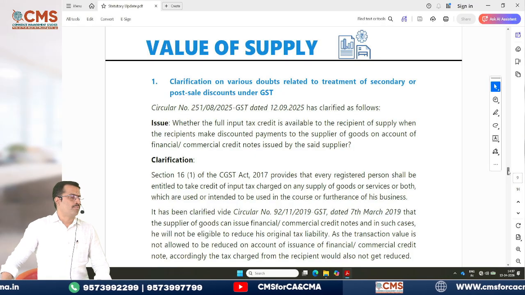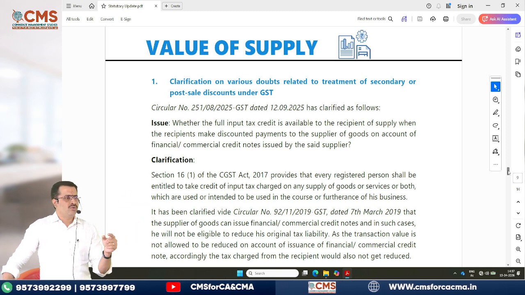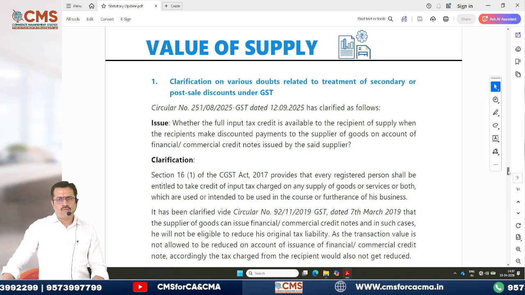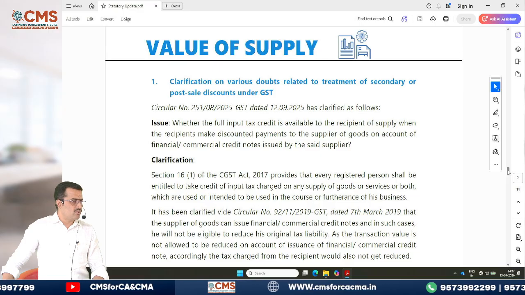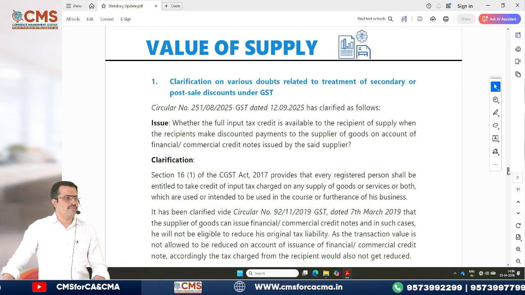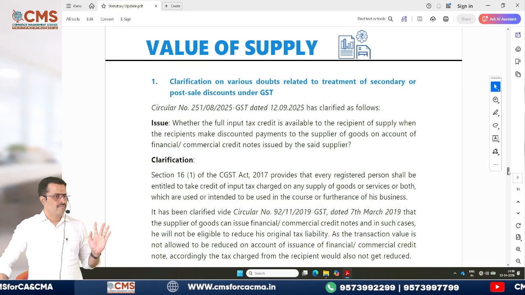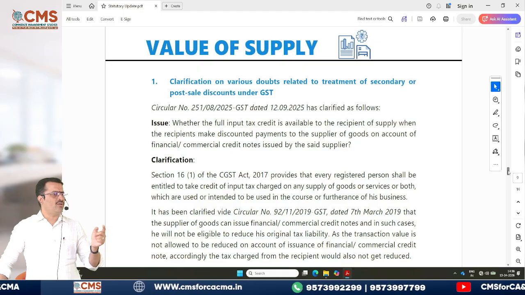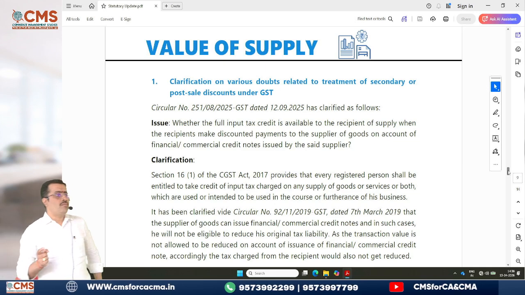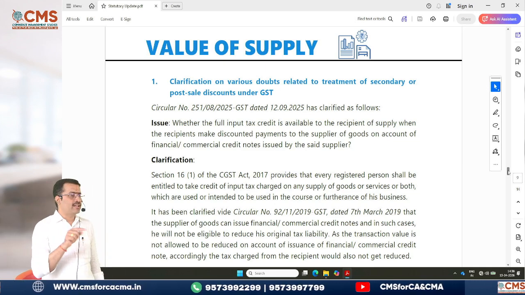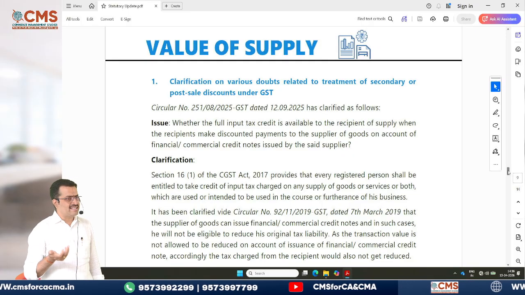Now, please understand one important point. In this section 15 subsection 2, with regard to discount, what are the types of discounts we have? If you remember, primary discount and secondary discount. What do you mean by primary discount? The discount which is given at the time of selling the goods itself is called primary discount, and that discount will be mentioned in the invoice. That's why it is excluded from the taxable value. What about secondary discount? Can I also use the word post-sales discount? Post-sales or secondary discount, all are one and the same.